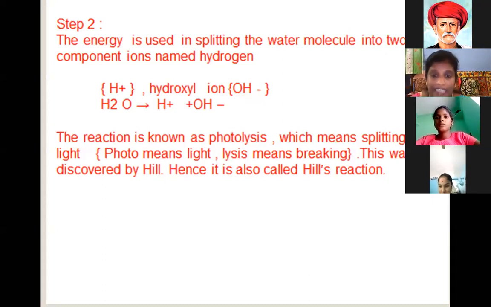Hydrogen ions and hydroxyl ions react to give the water molecule. The water absorbed from the soil goes to all parts of the plant, and it reacts as hydrogen ions and hydroxyl ions.